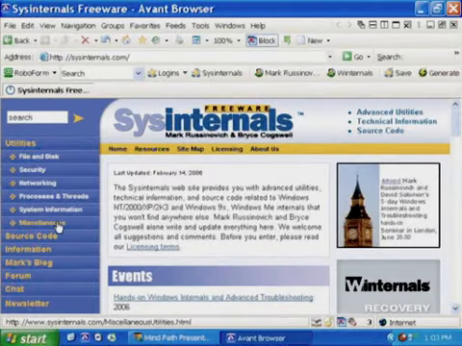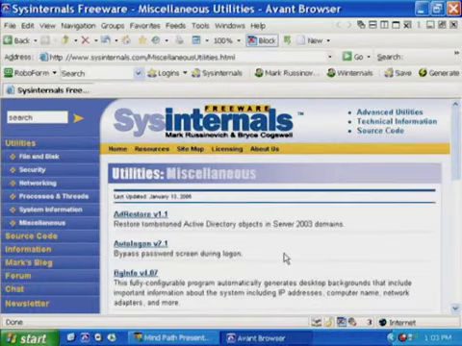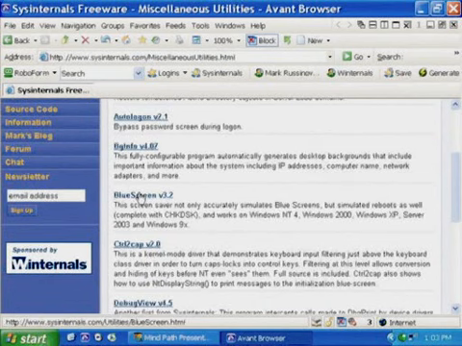And it also causes the disk to grind as an added level of authenticity. Just so I can get that easily, where can I find it on SysInternals, Mark? I'm going to go to sysinternals.com. Yes, SysInternals, the miscellaneous section. So I'm clicking on miscellaneous on the left, scroll down. There it is. Blue screen, version 3.2.